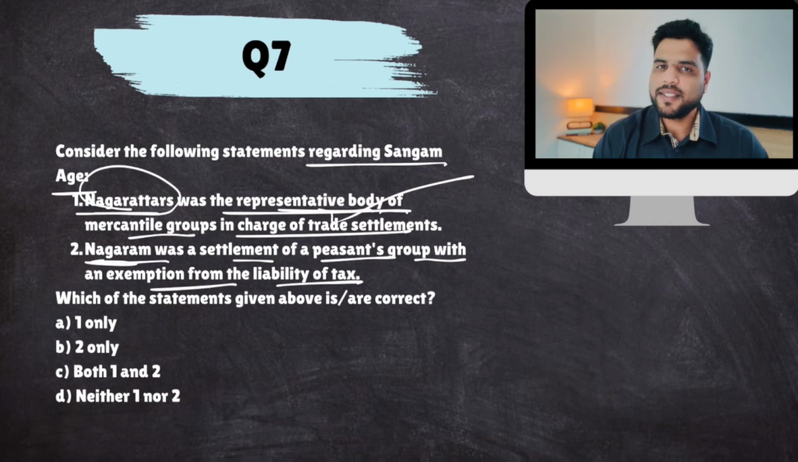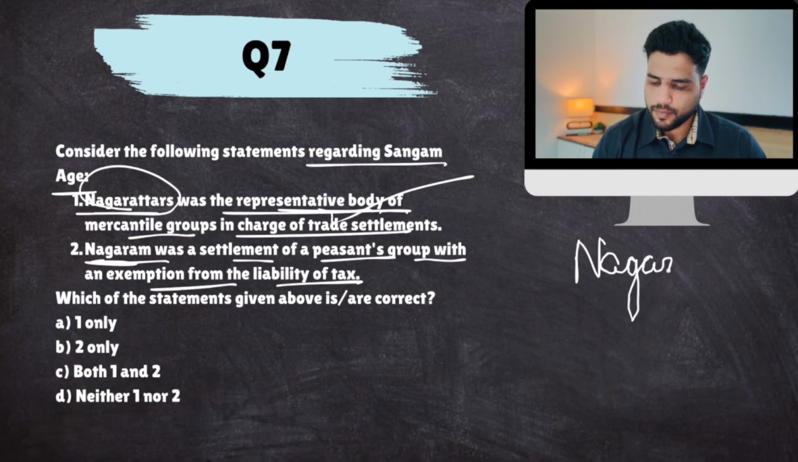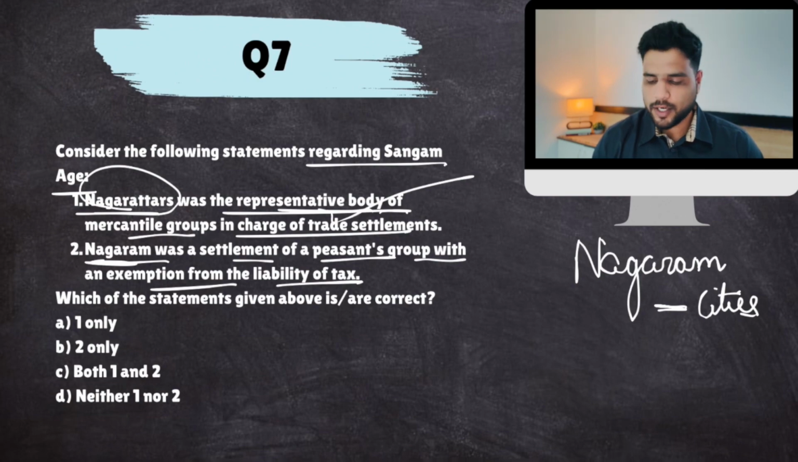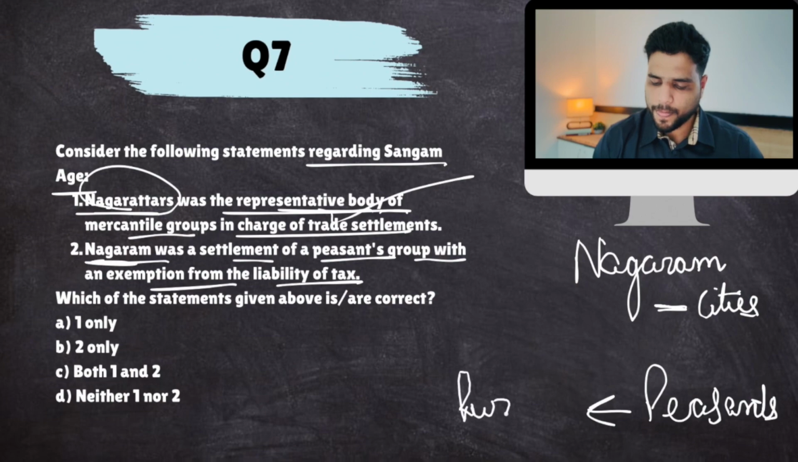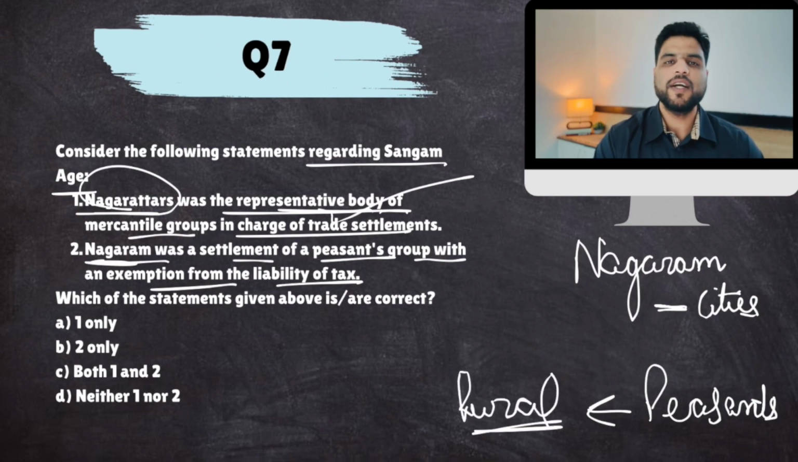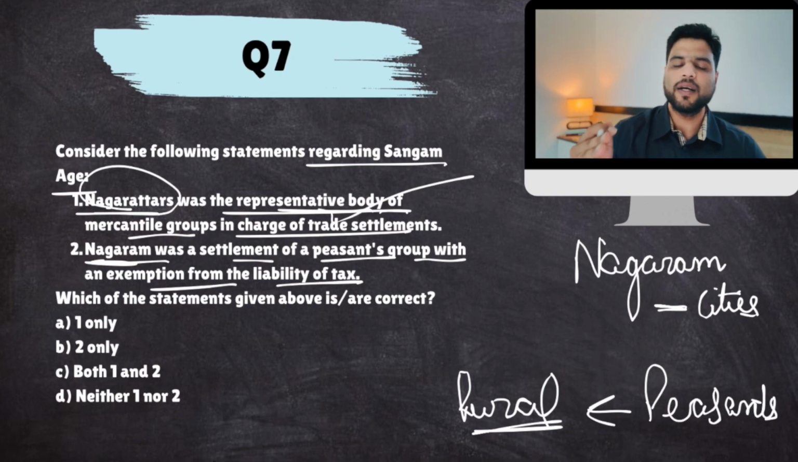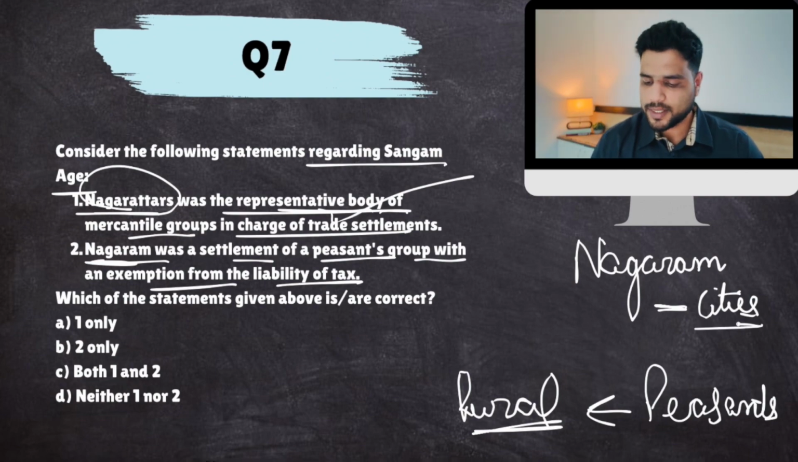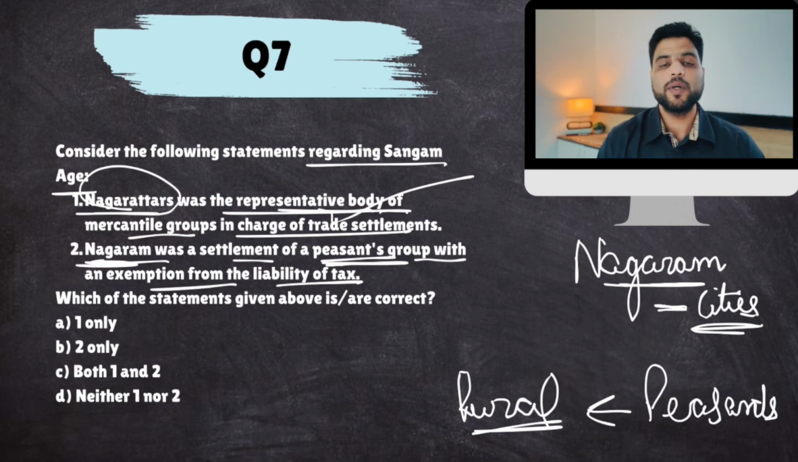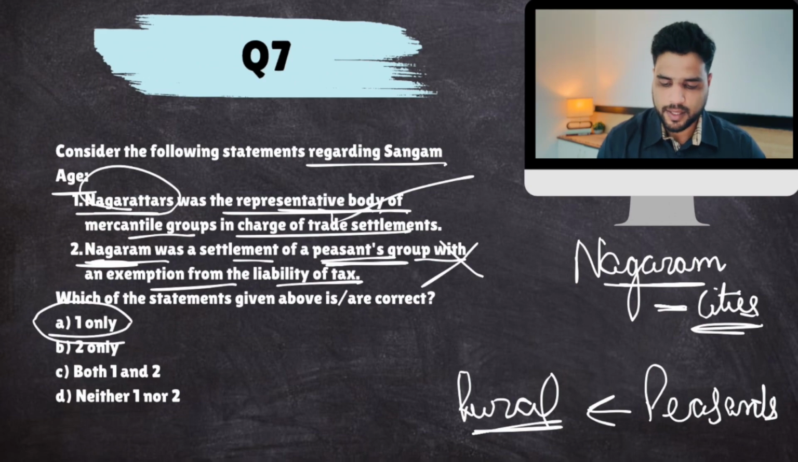Now, this second statement can be solved through logic. You know Nagarams. The word Nagar is used for cities, and cities are not inhabited by peasants. For peasants, there is rural society, generally speaking. Peasants generally settle down in rural areas where agriculture is practiced. Where non-agricultural occupations are practiced in majority, those are cities. So it cannot be a settlement of peasant groups. What Nagarams were, they were the settlements of the trading class, mercantile groups. So the second statement is incorrect. The answer would be A.